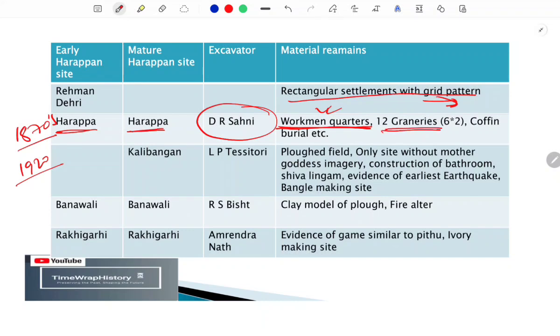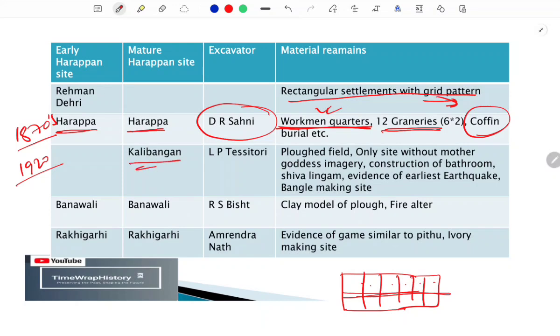And there are 6 pairs of granaries arranged like this, 1 2 3 4 5 6, in which the grains were meant to be kept. Also the most important thing is the coffin burial. It was not so popular at other sites.